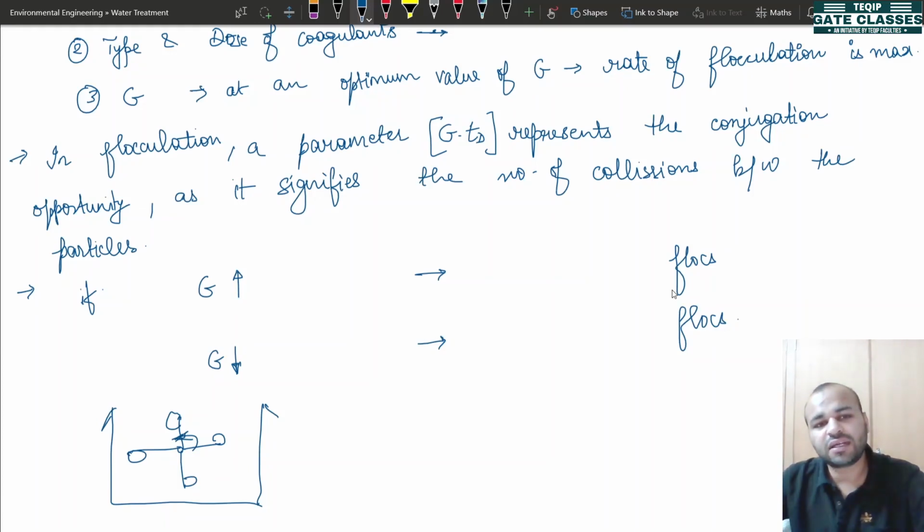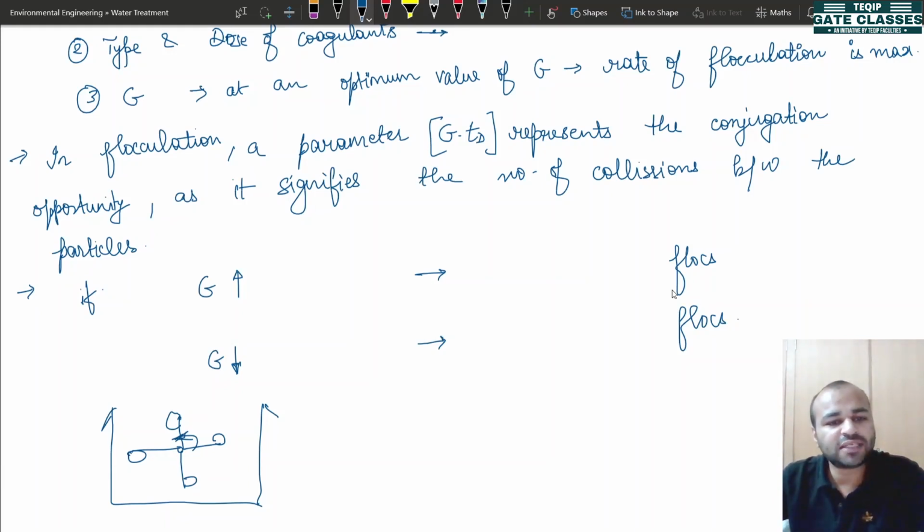Now if the value of G is high, what type of flocks do you observe? In comparison to dense and light flocks, whether the flocks will be denser or lighter. What do you mean by dense? That they will be closely packed or loosely packed. See, try to visualize this tank. The rotor is moving.